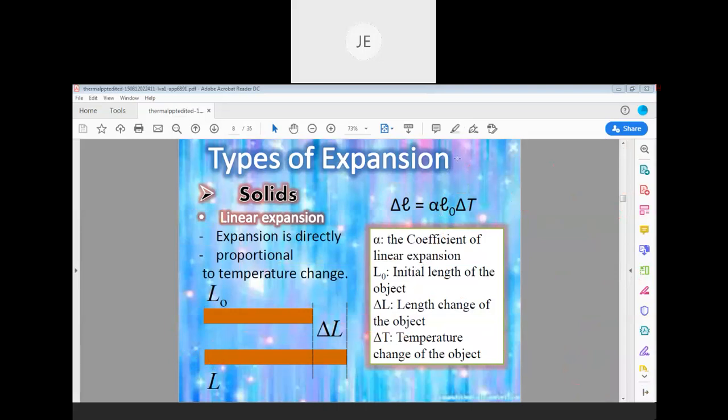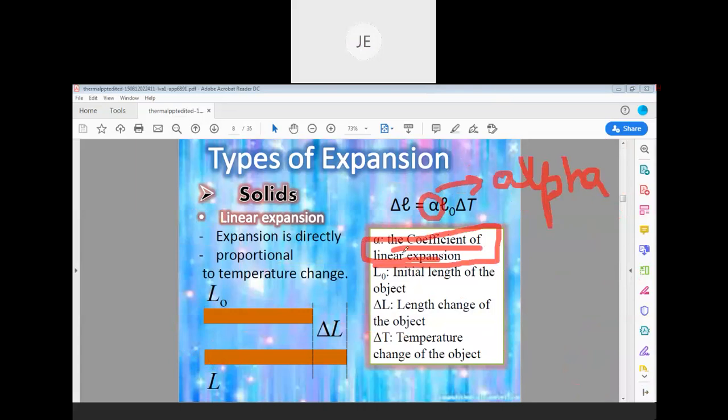Now let us learn how this change in length depends on the third quantity and what it is called. This is called the thermal expansion, linear expansion coefficient, and the symbol is alpha.